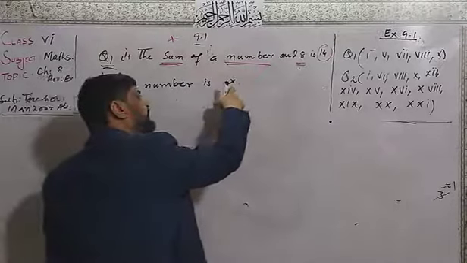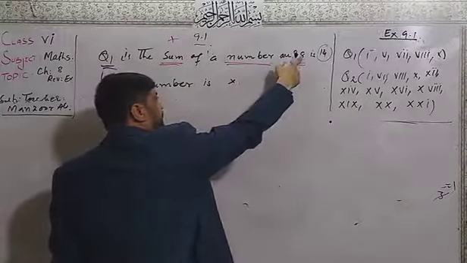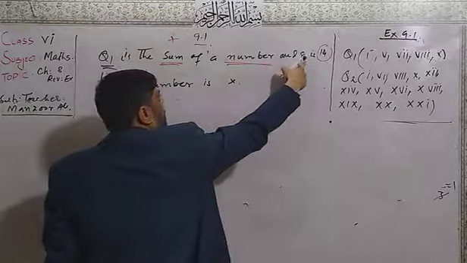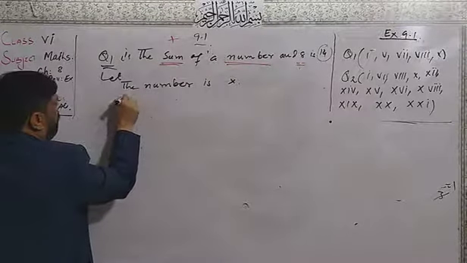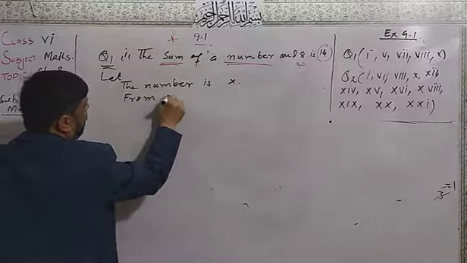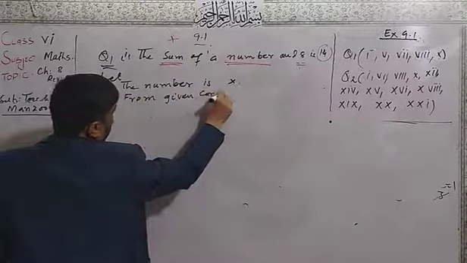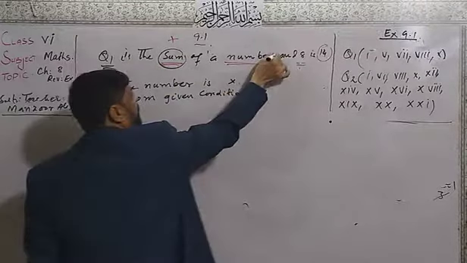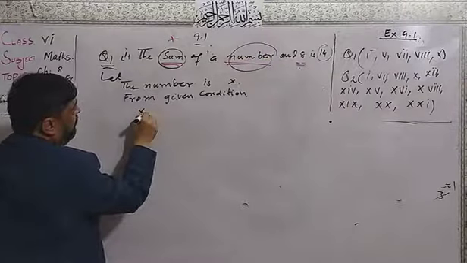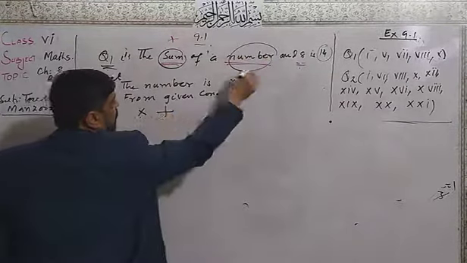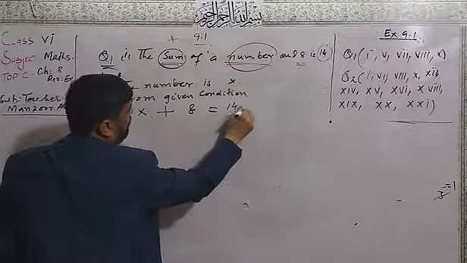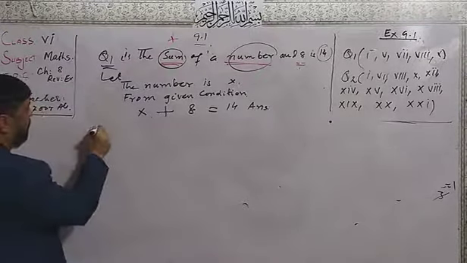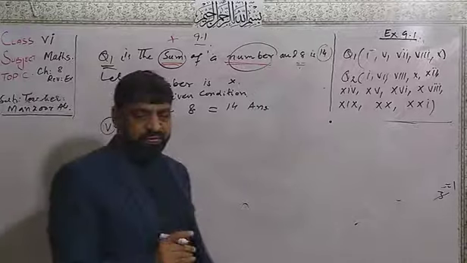Now addition of x with 8. Sum of x with 8 is equal to 14. Now from given condition, that is sum means plus of a number is x. Sum means plus with 8 equal to 14. This is the answer.